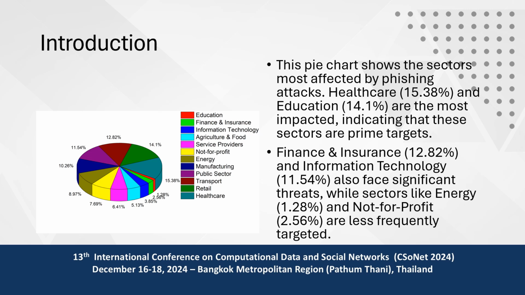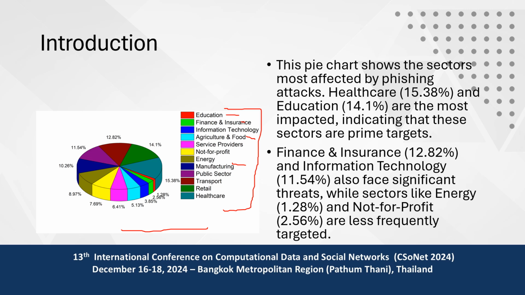Now, we might think phishing is related to only one domain, but that's not true. This graph shows that every domain is affected by phishing. We can see that education, finance, insurance, and even agriculture and energy sectors are affected by phishing emails, because hackers generate phishing emails and send them to specific users of a specific domain, and then they can hack their personal private information.